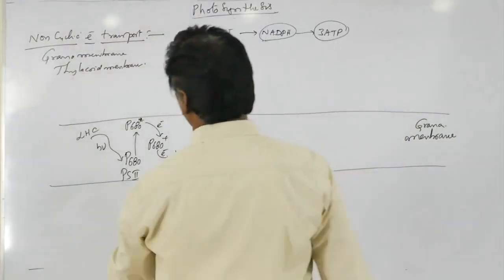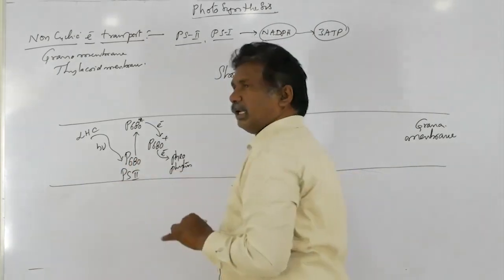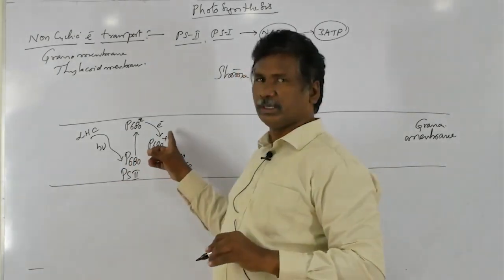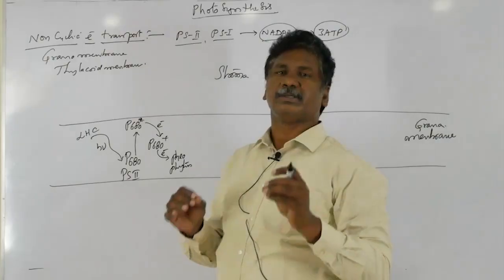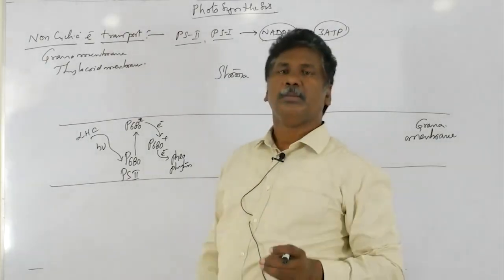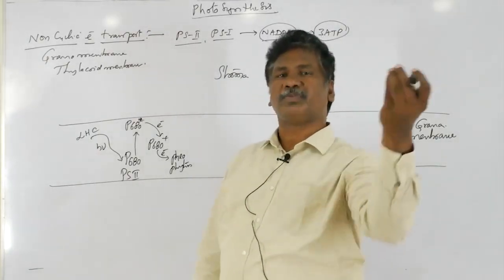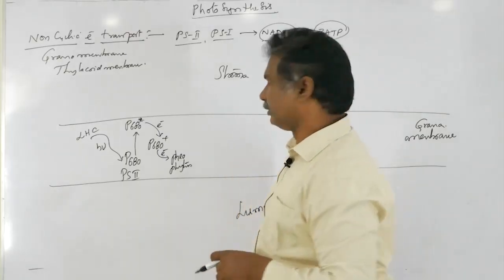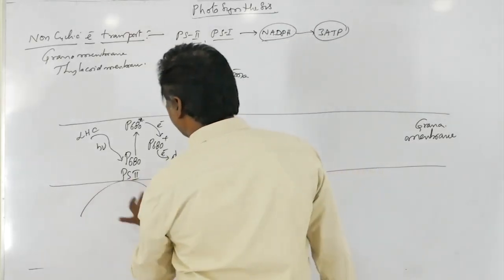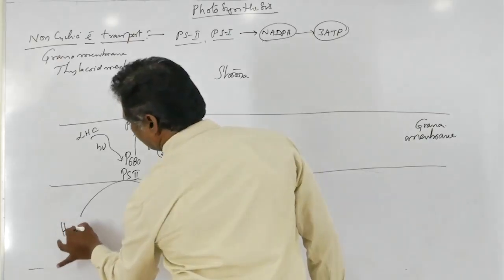Now the PS2 chlorophyll A, P680, is in an oxidized state, but it returns to its normal ground state by accepting electrons from the other side. The excited PS2 acts upon the water molecule.